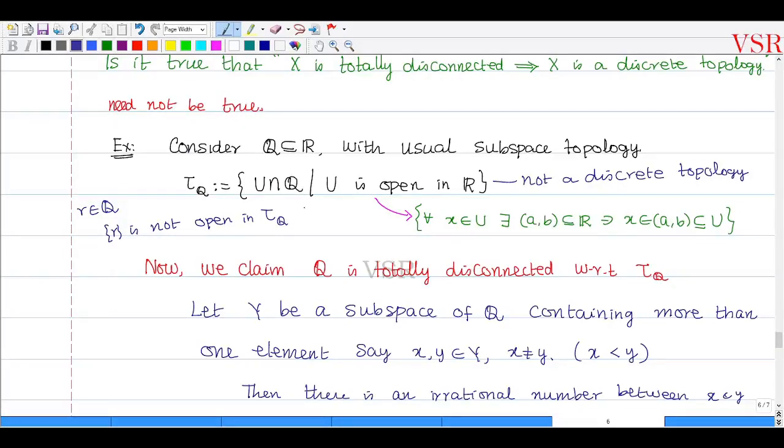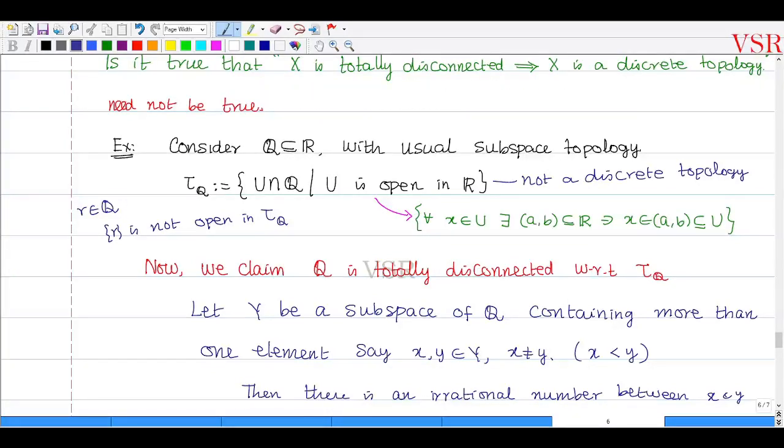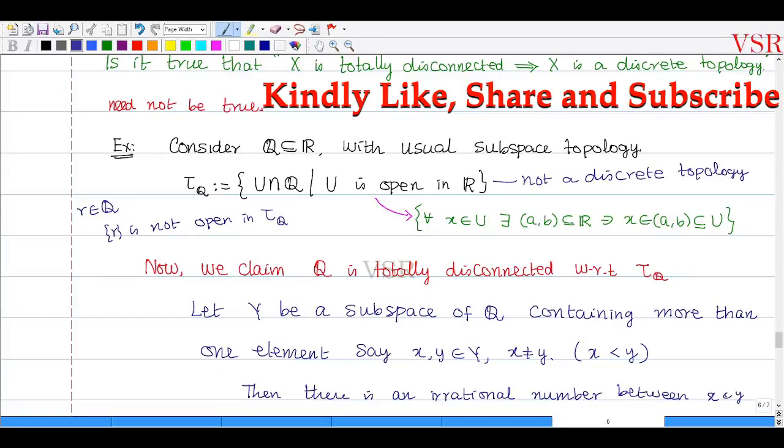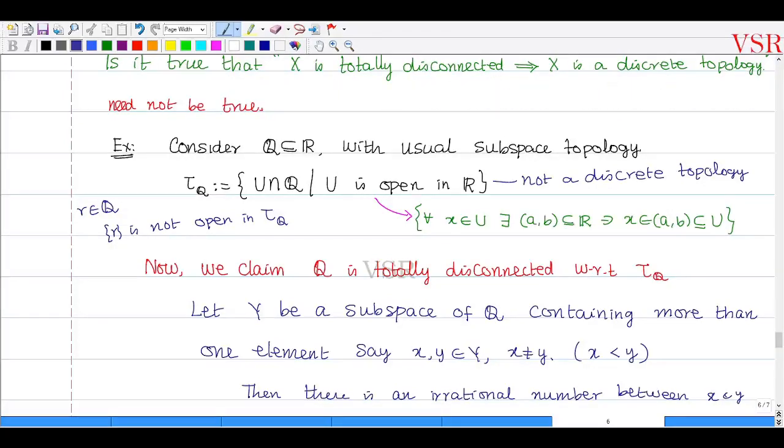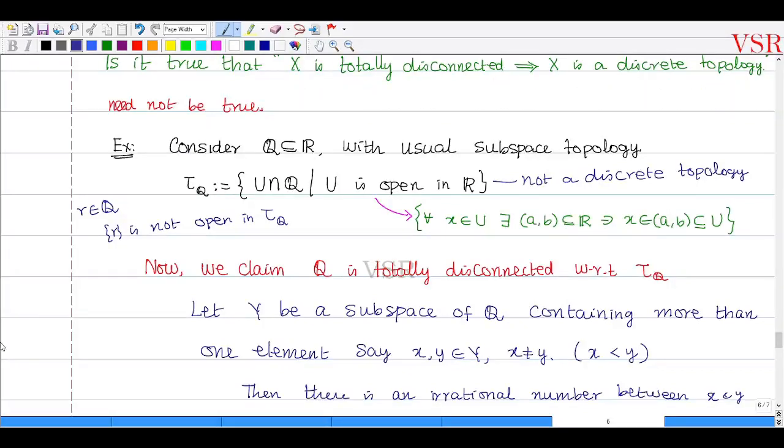Therefore, if a space is totally disconnected, it is not necessary that it be a discrete topology. So what have we proved? If the space is a discrete topology, then X is totally disconnected. But the converse is not true. That is, if the space is totally disconnected, then the topology need not be discrete. Discrete topology is always totally disconnected, but being totally disconnected does not require the topology to be discrete. That we have given an example. Okay, thank you.